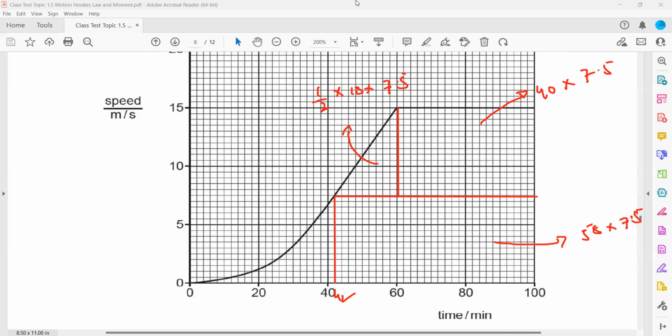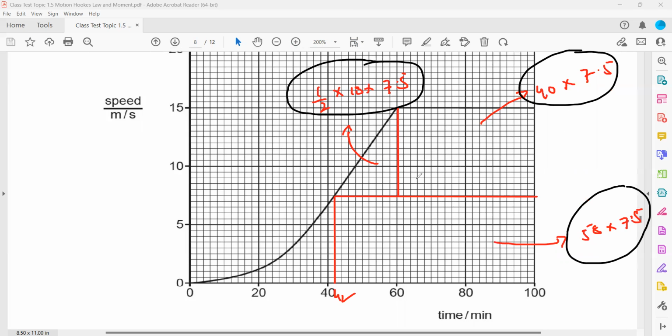Find the area of each of them, triangle plus rectangle, and then the final answer. Whatever final answer you get, you multiply by 60. That will also be the same. It won't make a difference. You can convert in between or at the last. Both will be the same.